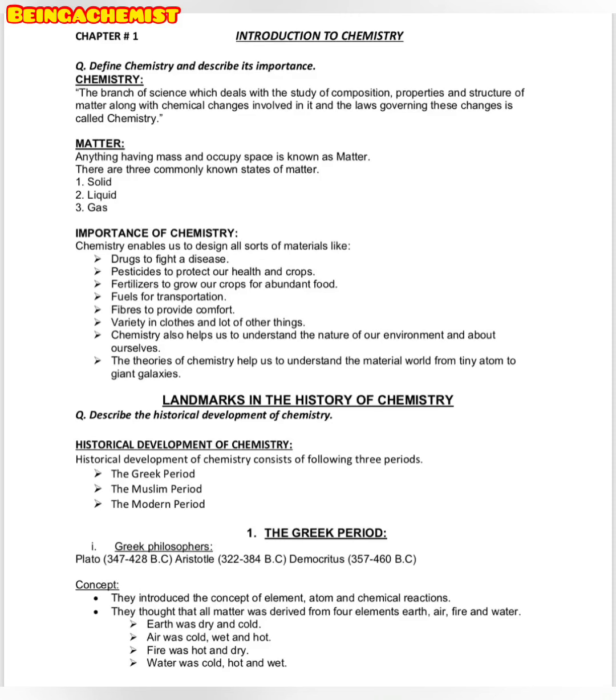The first question that arises in this chapter is: define chemistry and describe its importance. So as you can see, here's a definition which is mentioned. The definition of chemistry is the branch of science which deals with the study of composition, properties and structure of matter along with chemical changes involved in it, and the laws governing these changes is called chemistry.